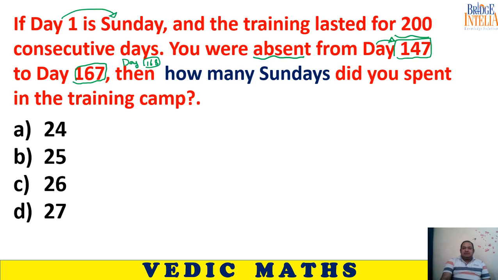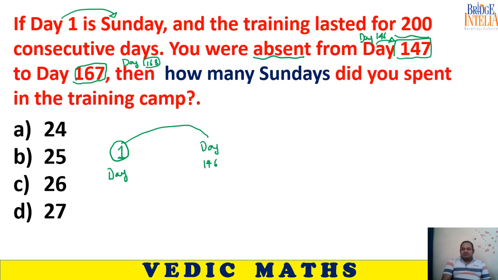Fine. So how many Sundays did you spend in the training camp? Now how can you solve this? There is a discontinuity this time. So you are in the training camp from day number 1 to day number 146 only, because on day number 147 you are not there.